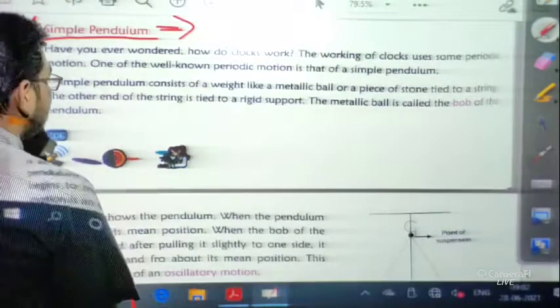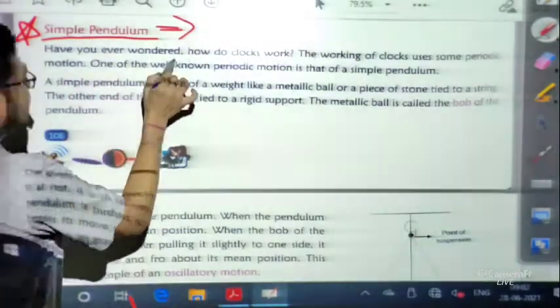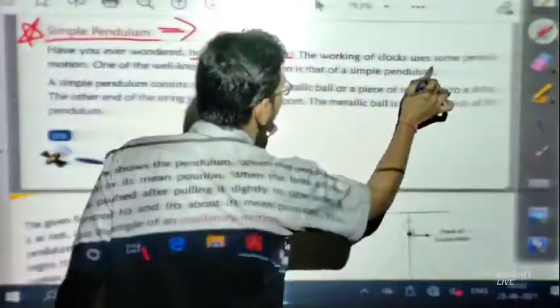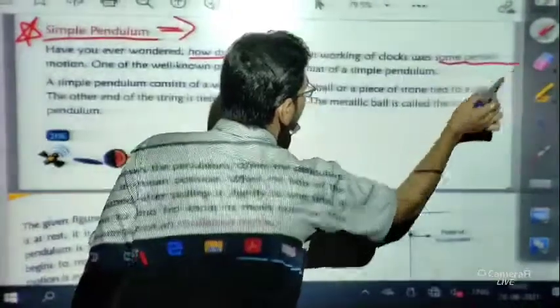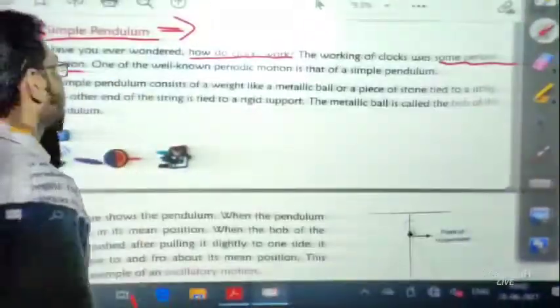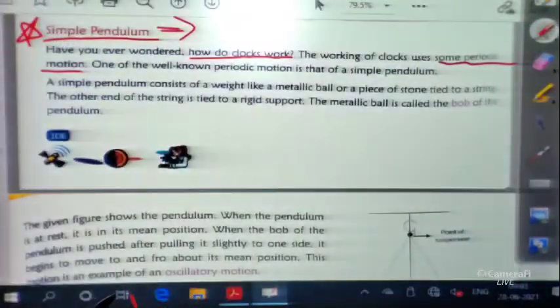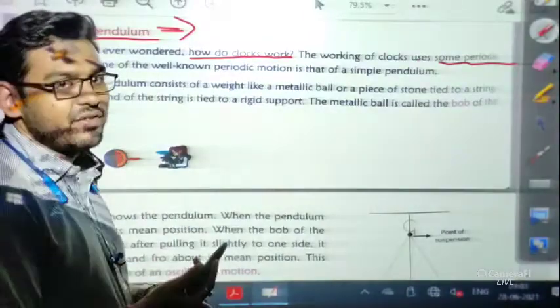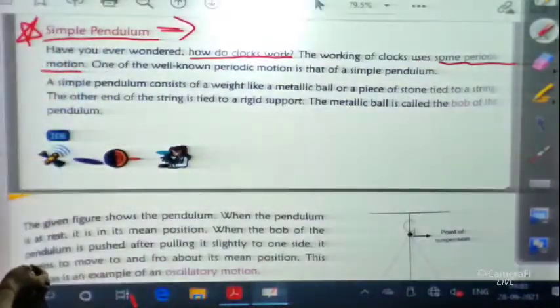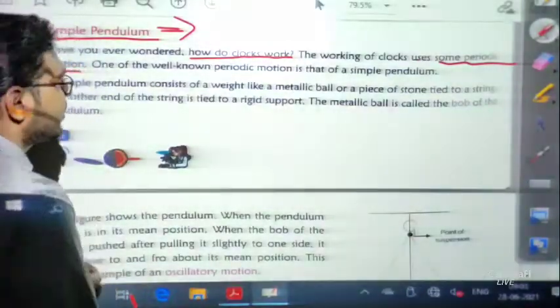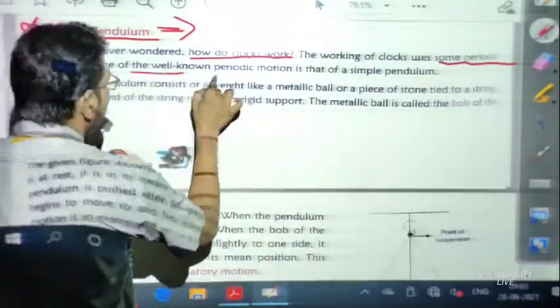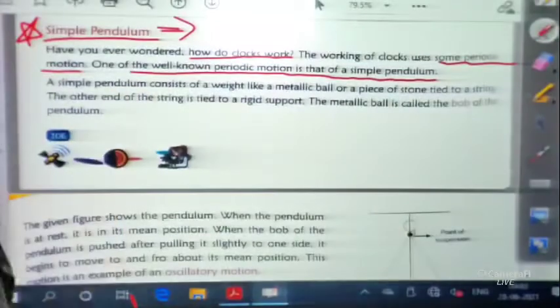Have you ever wondered how clocks work? The working of clocks uses periodic motion. Periodic motion means motion which repeats itself after a certain interval of time. One of the well-known periodic motions is that of a simple pendulum. So the motion of a simple pendulum is one kind of periodic motion.